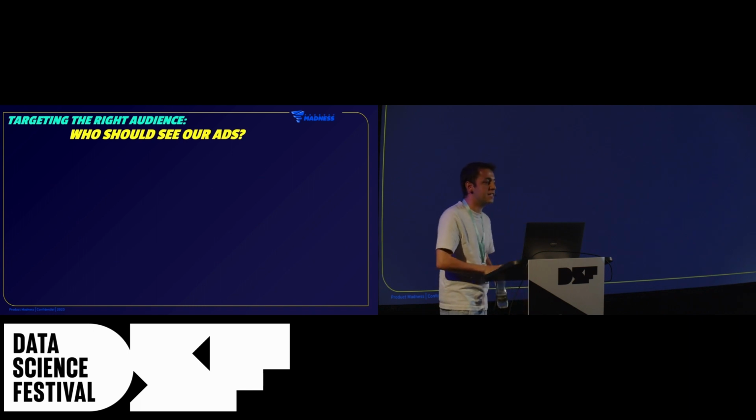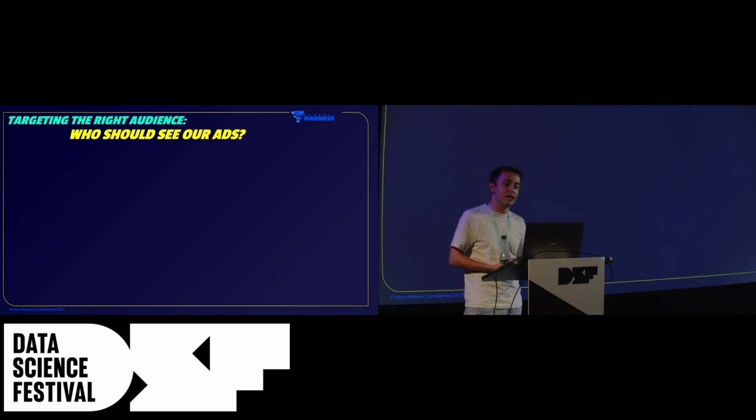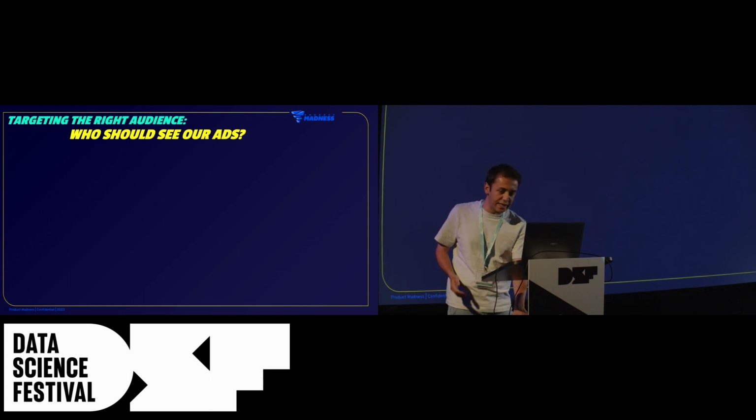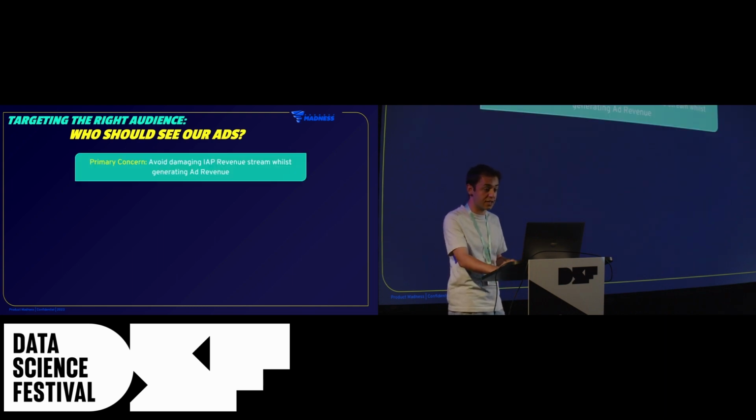So, who should see our ads? So far, we had one main concern, prioritizing user experience, which we already addressed by our ad selection, which is rewarded ads. And with rewarded ads, we now know that there are certain disadvantages as well, for example, potential in-app purchase revenue cannibalisation. So now, when we are targeting the right audience, our primary concern becomes avoiding damaging the in-app purchase revenue stream whilst generating ad revenue. And how can we tackle this problem?